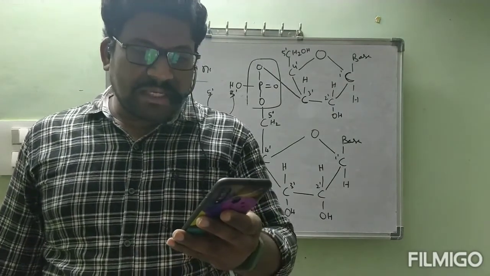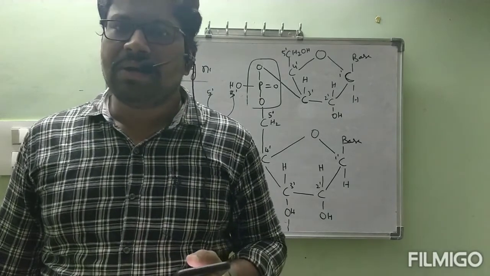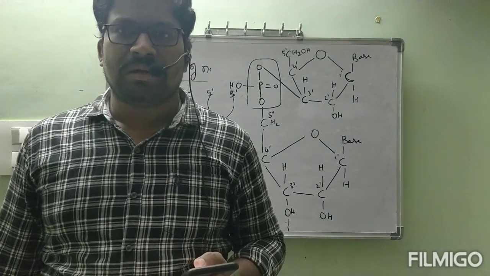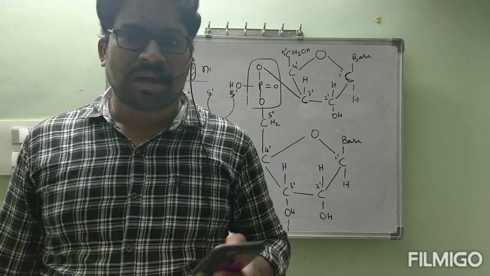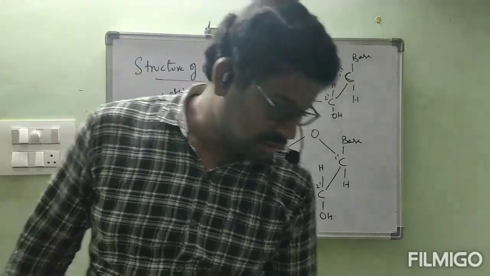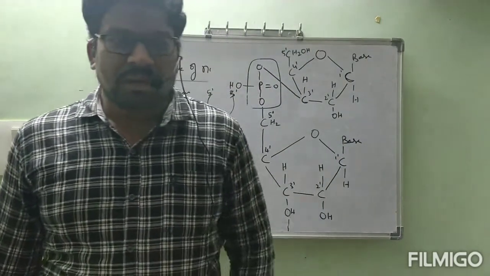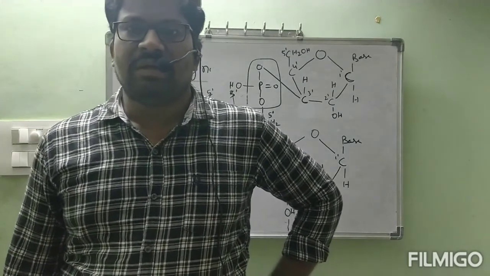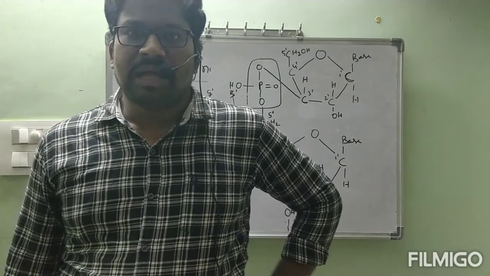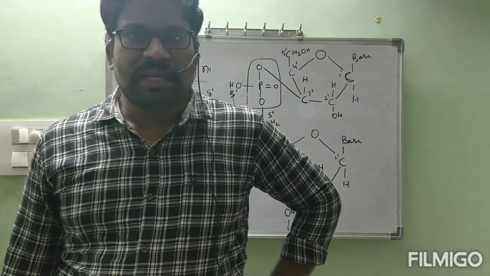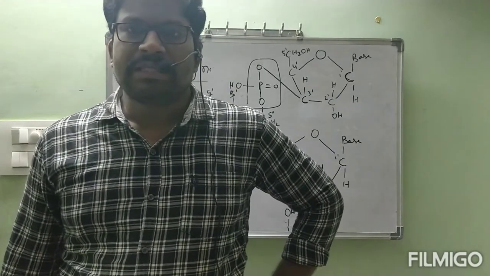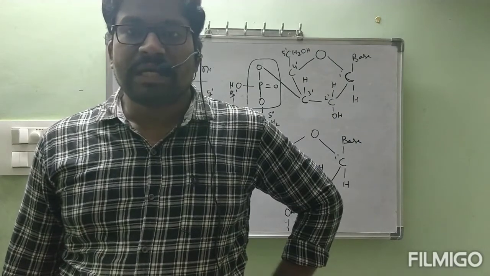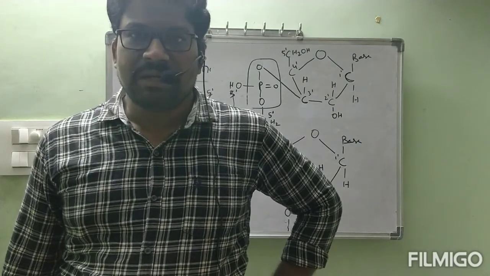So by this we completed the biomolecules chapter. Are you clear about this one? What are the topics we have studied in this one? Those are carbohydrates. Next, proteins. In proteins, amino acids we have seen. Next, vitamins, enzymes. After that, nucleic acids. These are all bio, meaning the molecules which are present in living organisms.